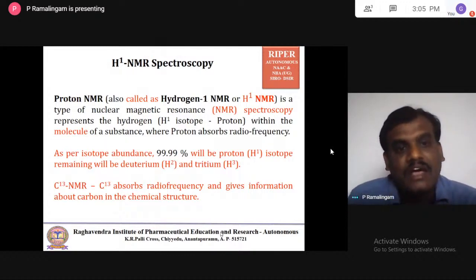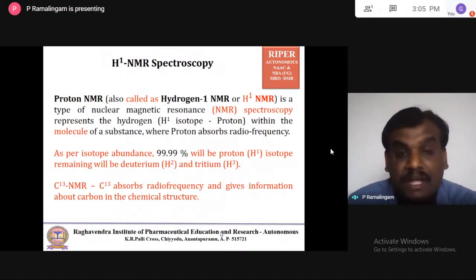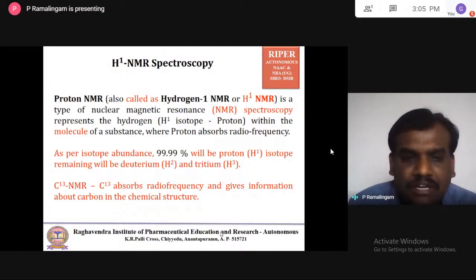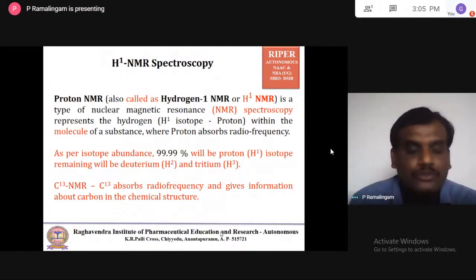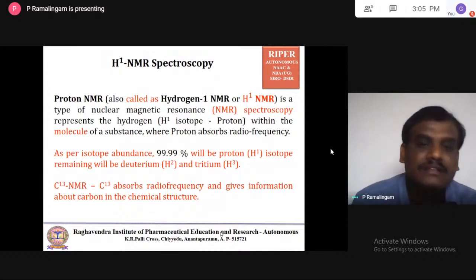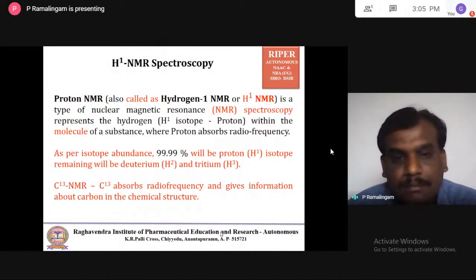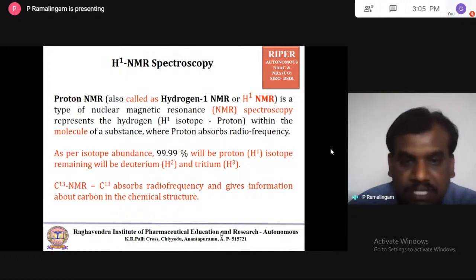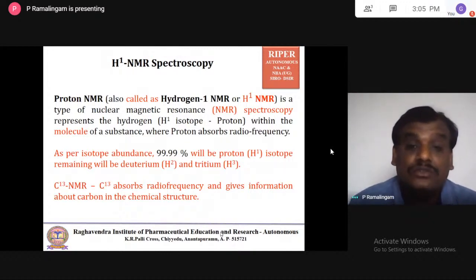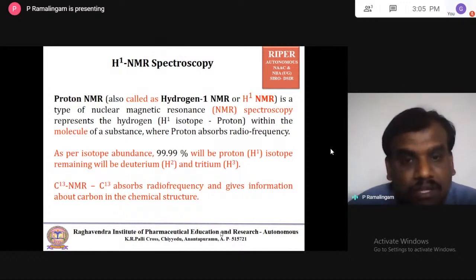We just see as per isotope abundance, naturally 99.999% will be proton, and the remaining 0.001 fraction is deuterium and tritium together. So obviously, in any chemical sample, the natural abundance of deuterium and tritium is very small, 0.01 percent. That is not sufficient to produce enough sensitivity to observe radio frequency.